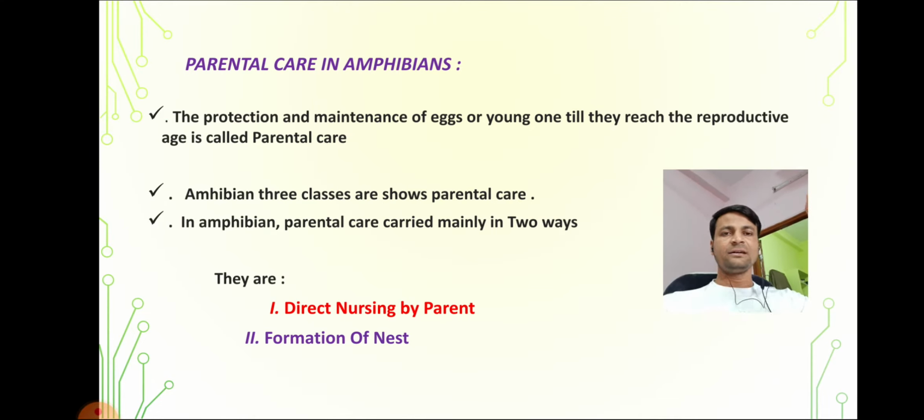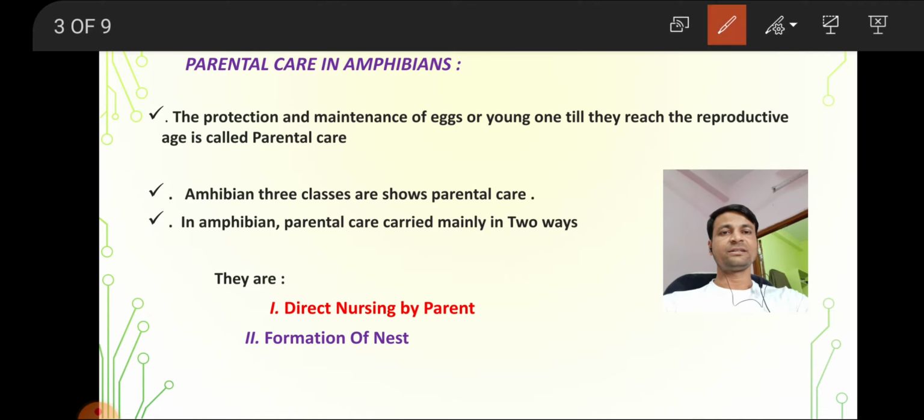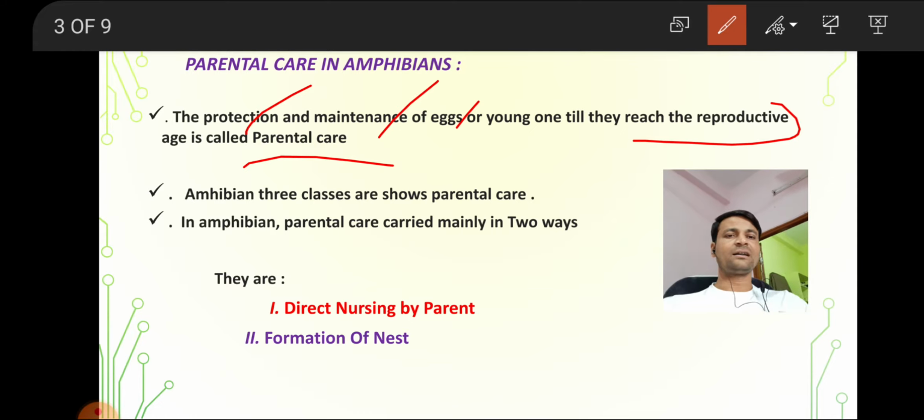Once again we explain the definition. You already know the definition of parental care. So what is parental care? Protection and maintenance of eggs till they reach the reproductive age is called parental care. If any organism protects its eggs till they reach the reproductive age, we call it parental care.